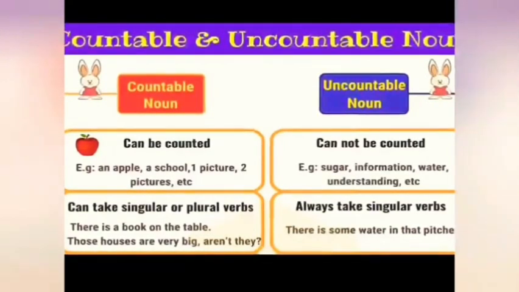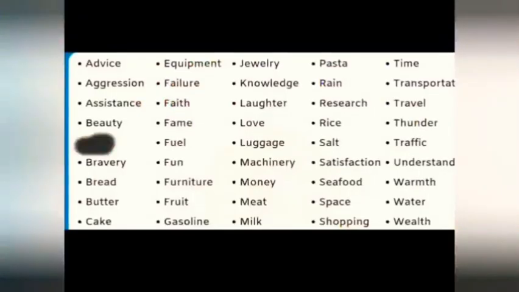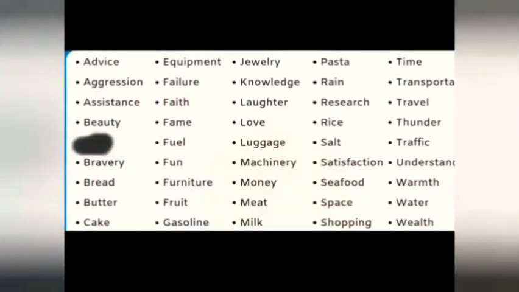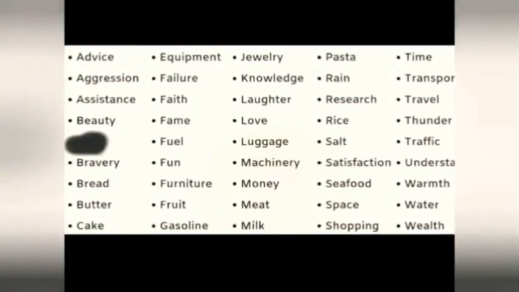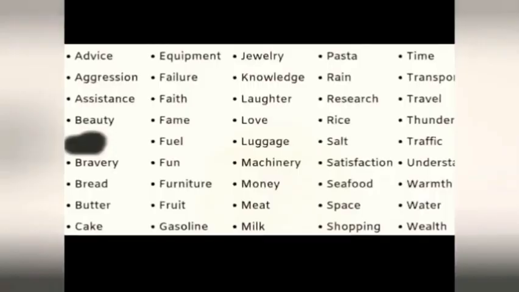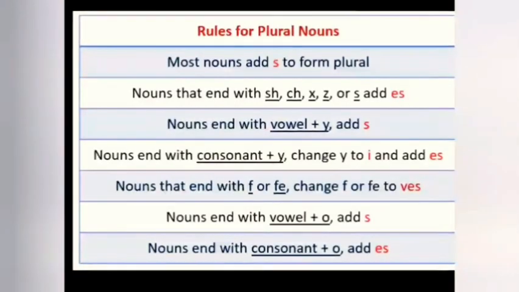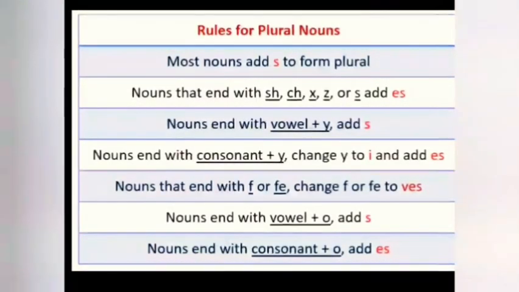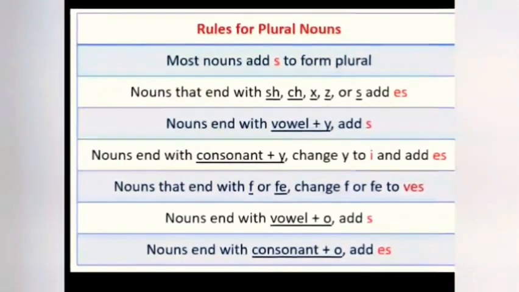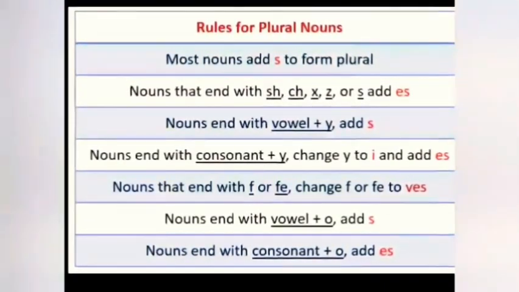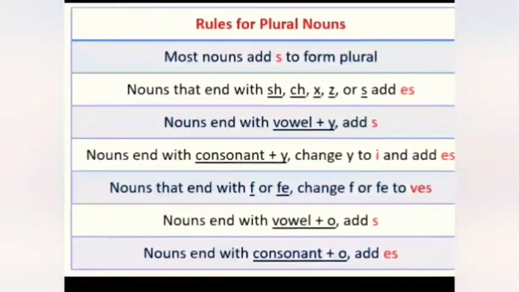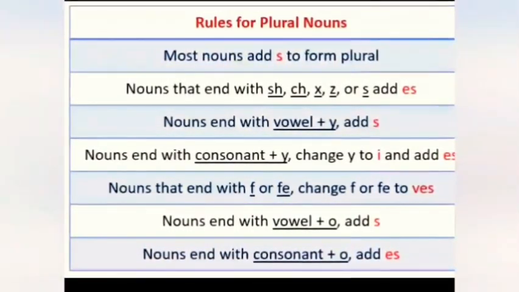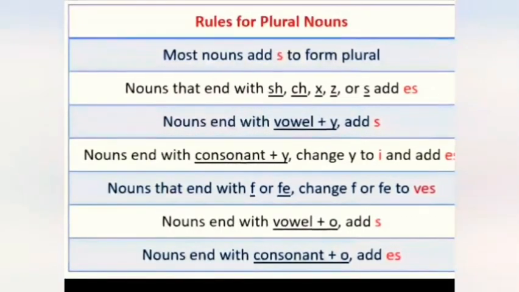Countable and uncountable nouns: countable means we can count them, uncountable means we cannot count them. Here a list of uncountable nouns is given. Further, we have the rules of how to form plural nouns, just like by adding s, es, or ves, or only s. By adding these, we can make plurals out of singulars. We will go through the later part later.